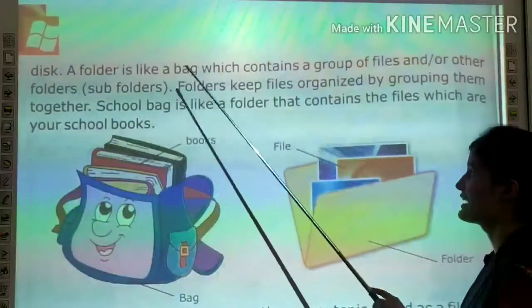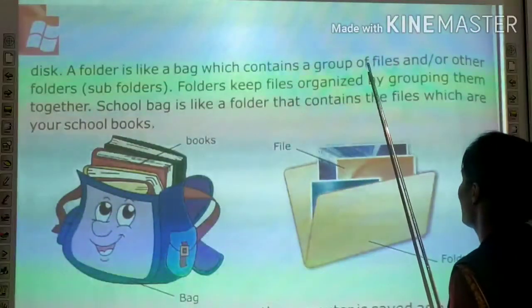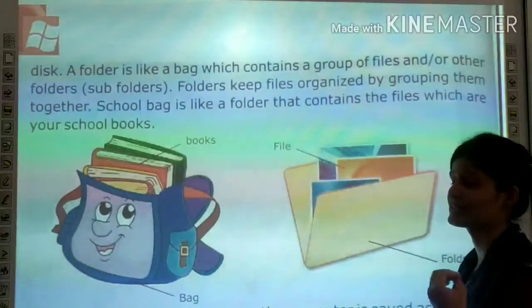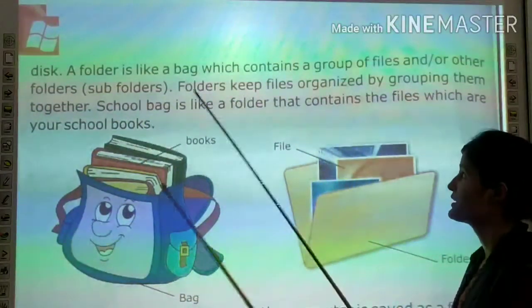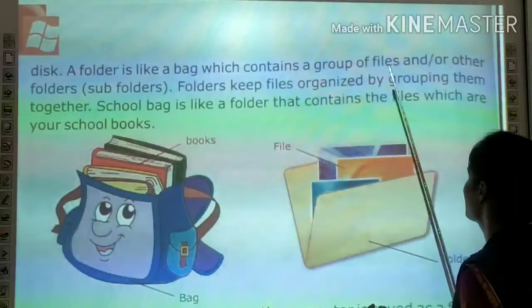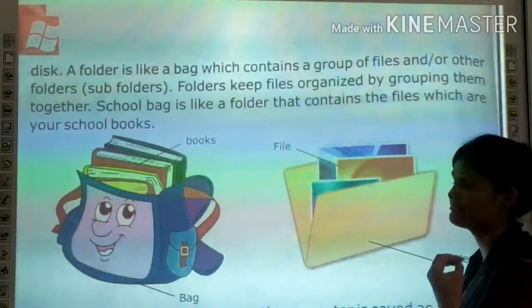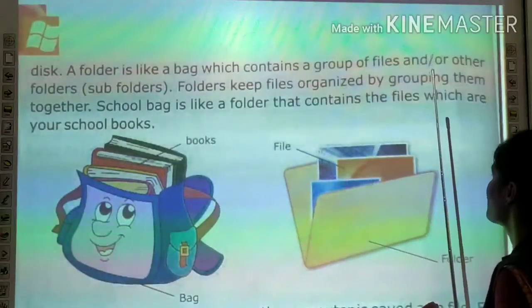A folder is like a bag which contains a group of files and or other folders. Folders keep files organized by grouping them together.